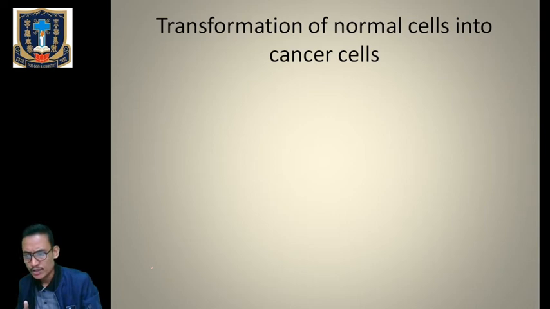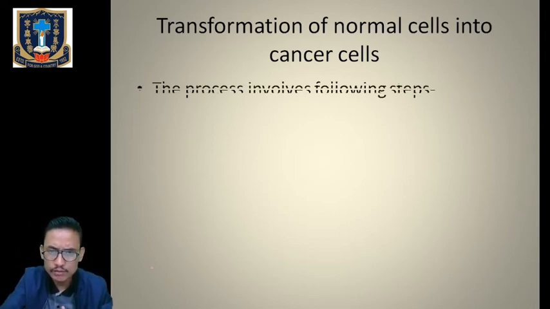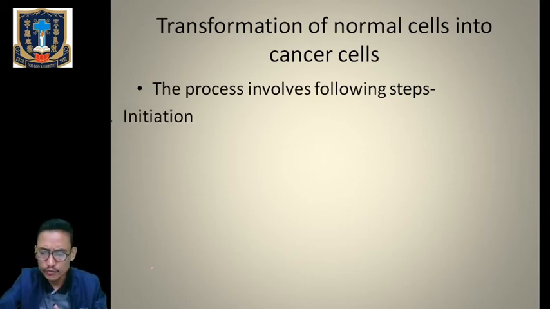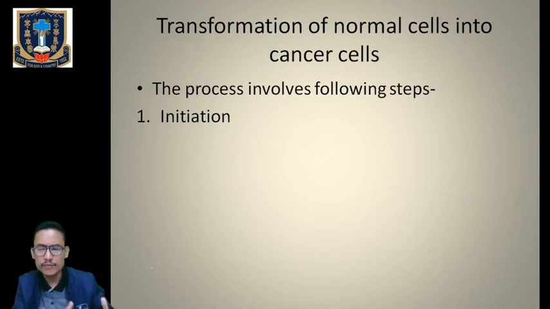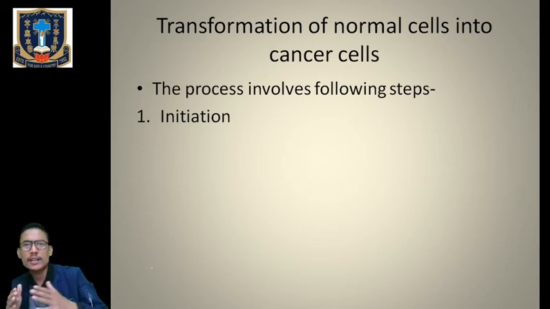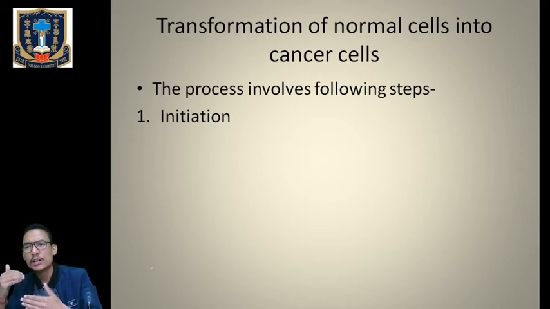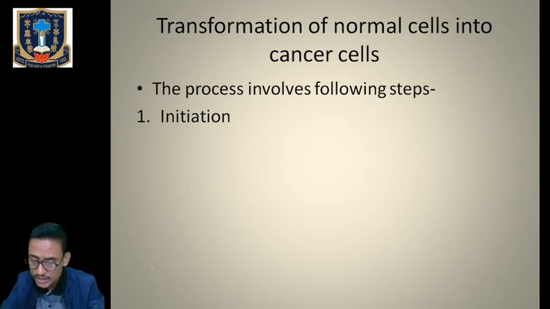So the process by which the normal cells transform into cancerous cells can occur by means of the following steps. Number 1, initiation. Initiation means the beginning of transformation of normal cell into the cancerous cell, and it takes place by means of any agent, physical agent, chemical agent or any type of biological agent. Those agents which induce a normal cell to become a cancerous cell are called carcinogens. So this is the first step, called initiation.